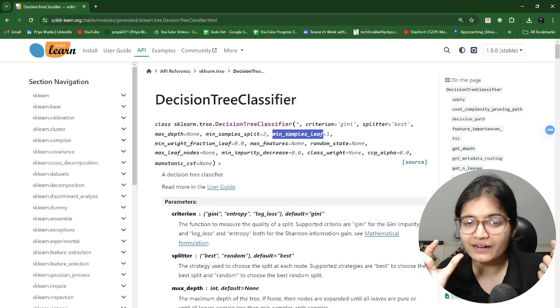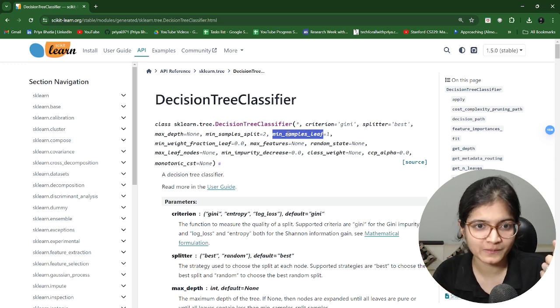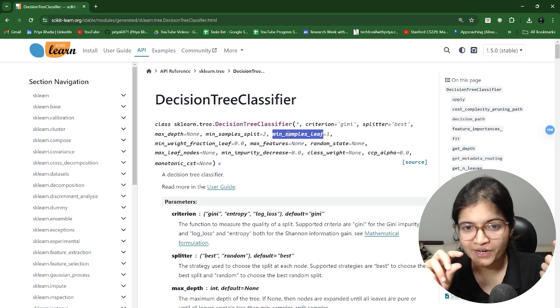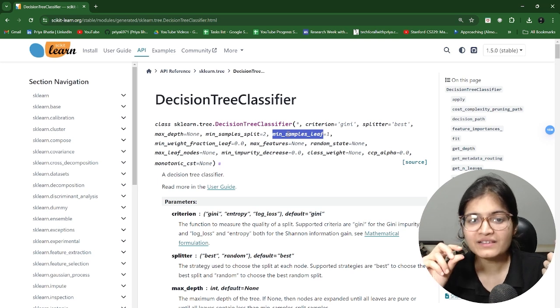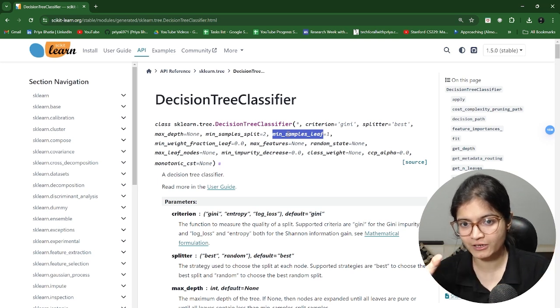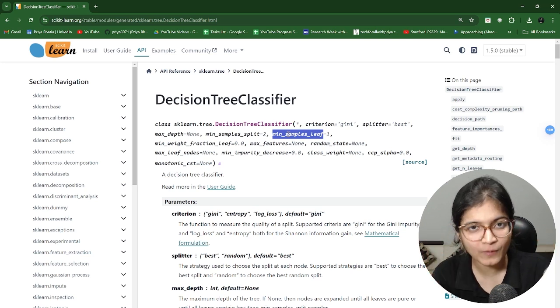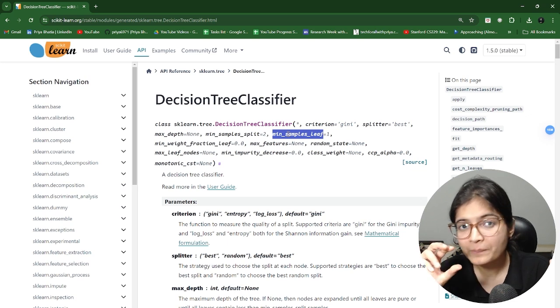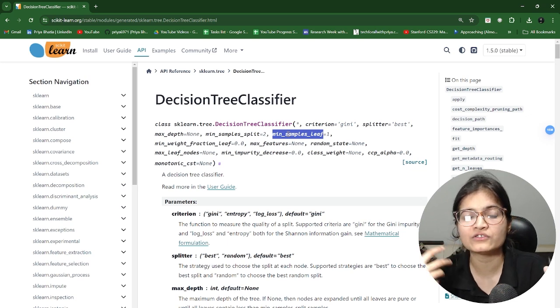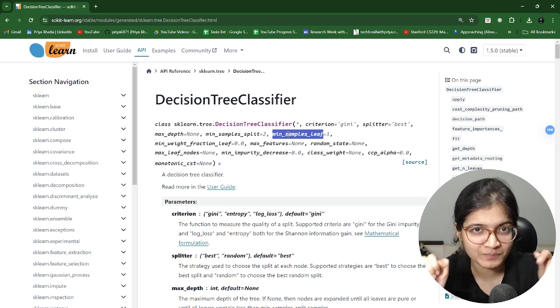So these things are basically responsible for the pruning per se, right? By default it is defined as none, but if I just feed some number in this particular place, then at the time of the decision tree creation itself, in the pre-pruning phase itself, your model will try to understand that okay, I can go until this much depth.